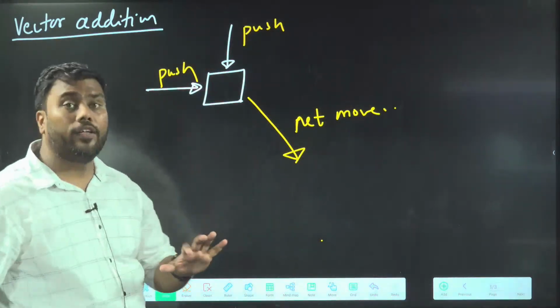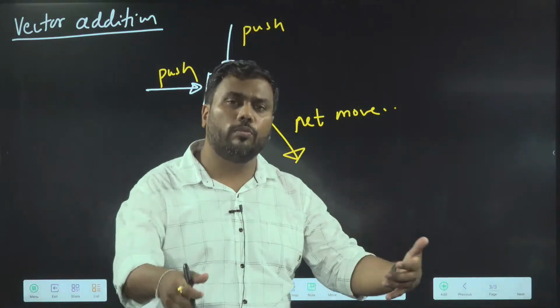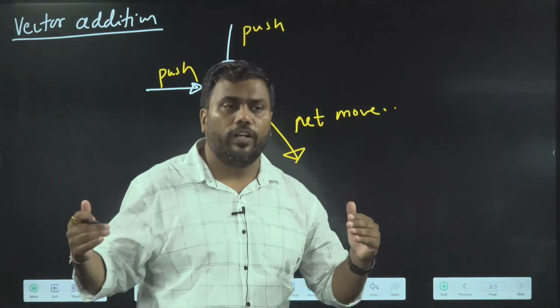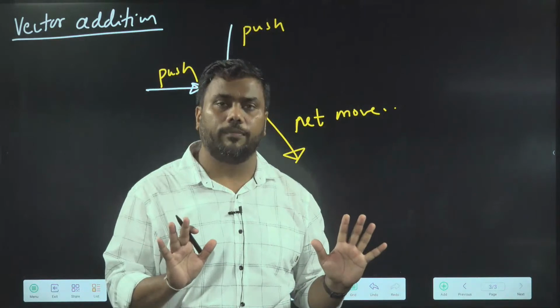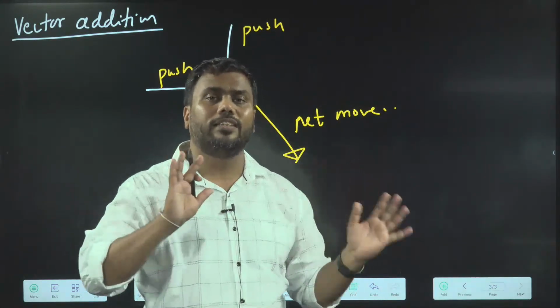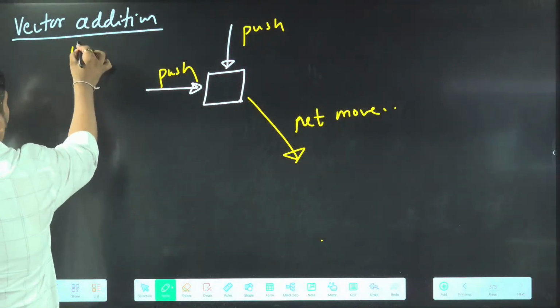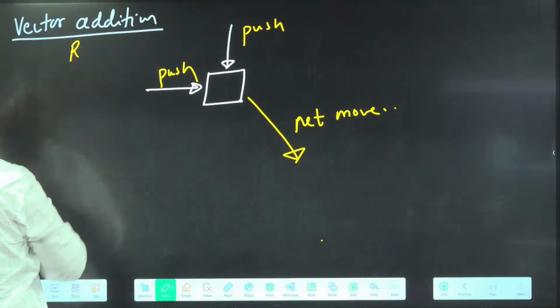When we apply two or more forces simultaneously, or in some other situation two or more displacements, when two or more vectors are acting simultaneously, the final thing the object does is go in the resultant direction, and that resultant is nothing but addition. Vector addition is nothing but resultant.